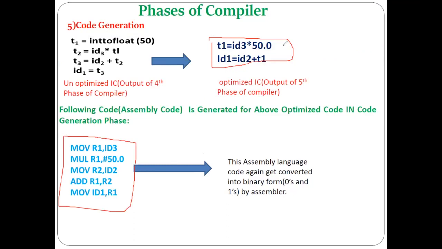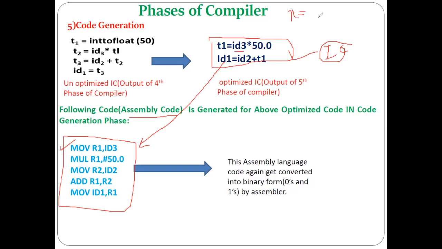So as I said, for this intermediate code, the machine language code in the form of assembly code will be generated.